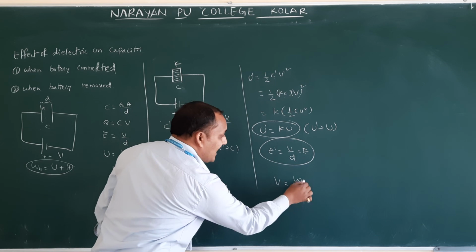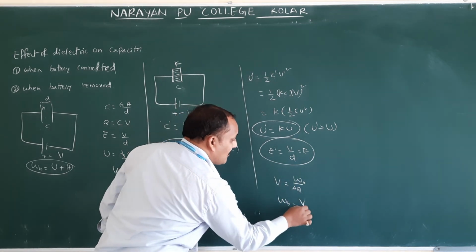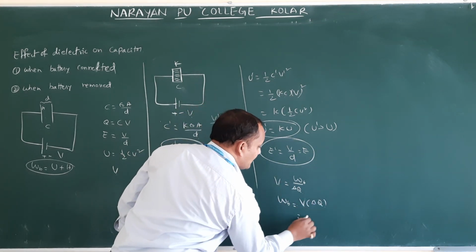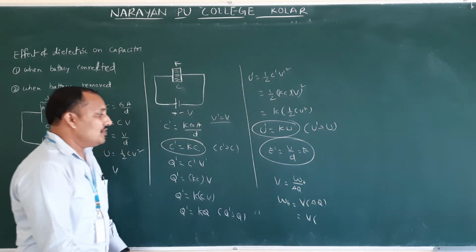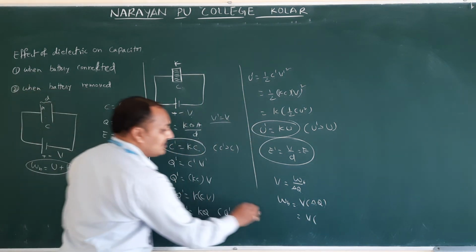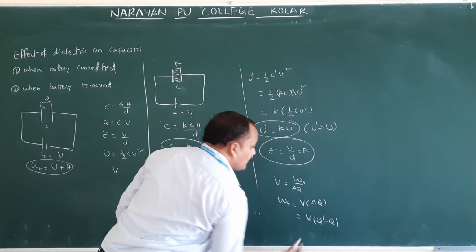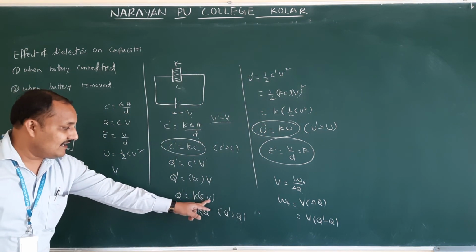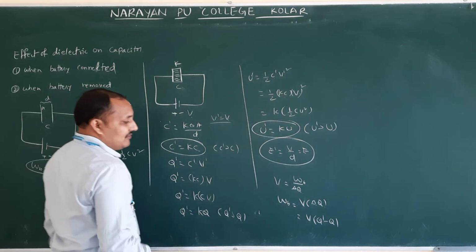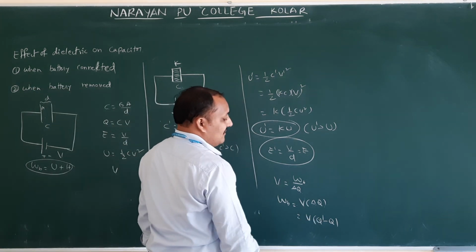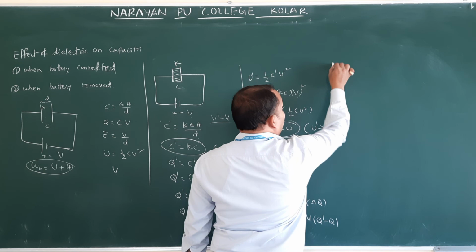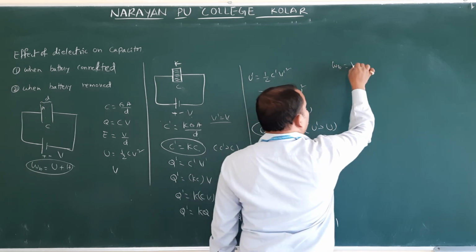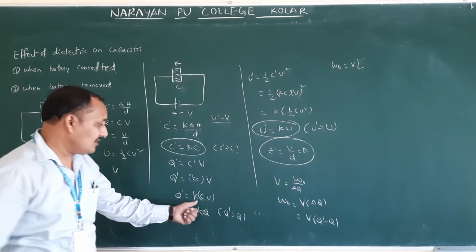So the work done by the battery, WB, is equal to V into delta Q. Delta Q means Q2 minus Q1, or Q dash minus Q, the charge difference. Q dash value here is KCV, otherwise KQ, which we write in terms of CV as KCV. So WB is equal to V into, we write in terms of KC.